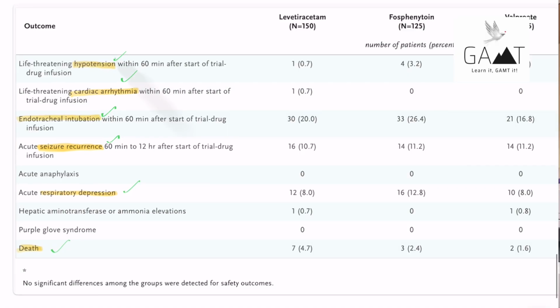The complications to watch out for when you're giving infusions of anti-seizure medications include hypertension, cardiac arrhythmias. The patient might need endotracheal intubation. There might be seizure recurrence, acute respiratory depression, death, etc.